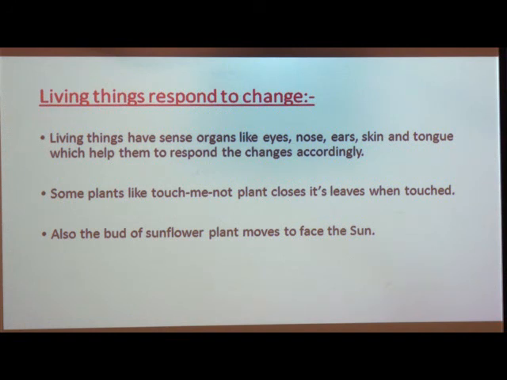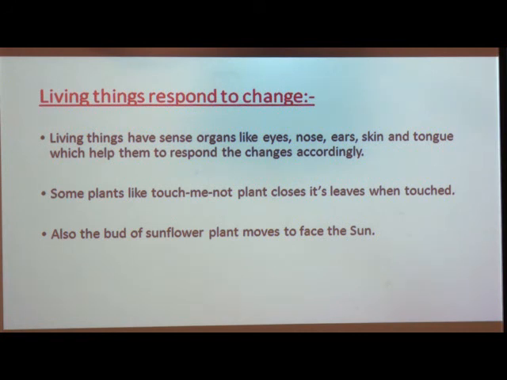And all human beings have sense organs like eyes, nose, ears, tongue and skin, and animals have them too, that help them to feel changes in their surroundings. Means animals respond to change in their environment.